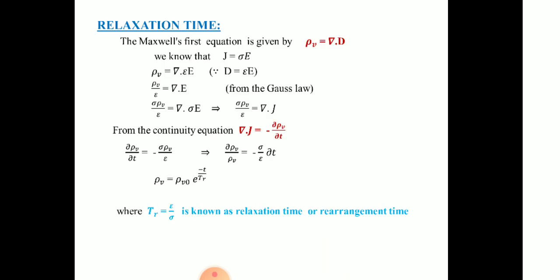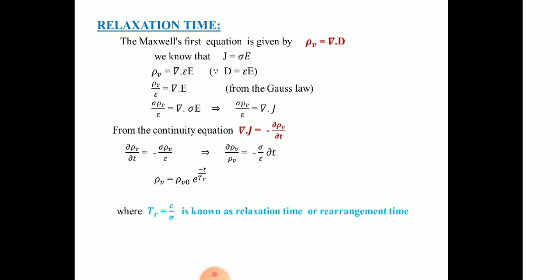Now let us come to relaxation time. What is relaxation time? Before understanding the relaxation time, we start with Maxwell's first equation. What is Maxwell's first equation? ∇·D̄ is equal to ρv. That is Maxwell's first equation. You see here, ρv is equal to ∇·D̄.